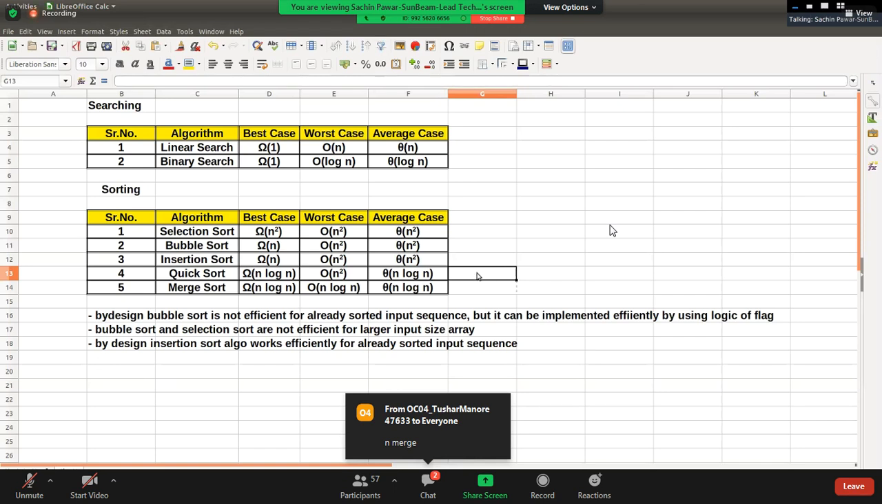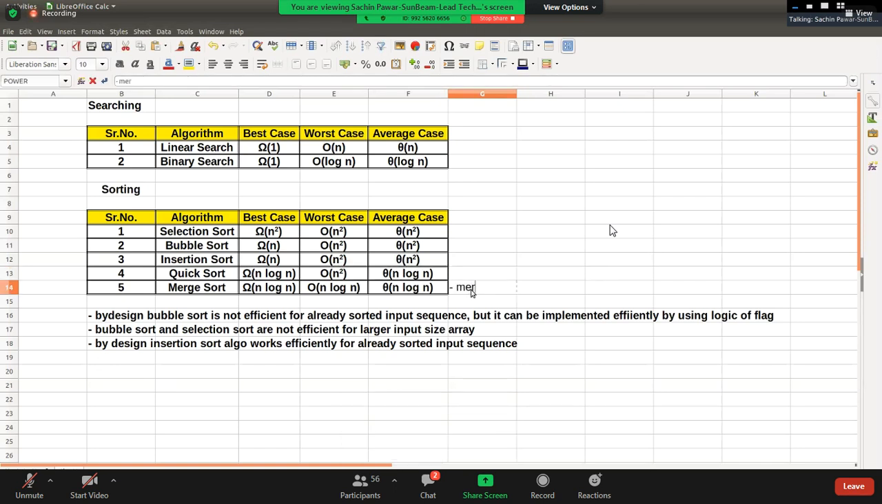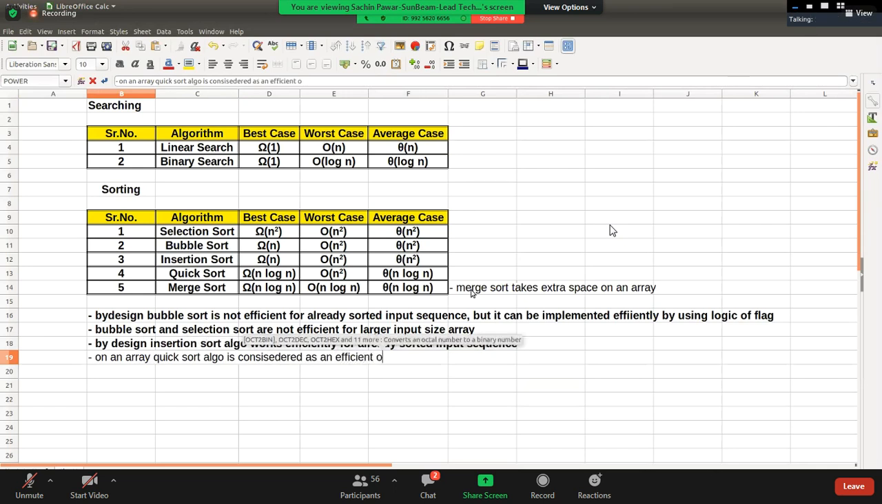But pay attention, very important. Merge sort takes extra space. Merge sort takes extra space on an array, and hence, on an array, the quick sort algorithm is considered as an efficient one. Hello friends, is this fine to all of you? On an array, quick sort is efficient, right?